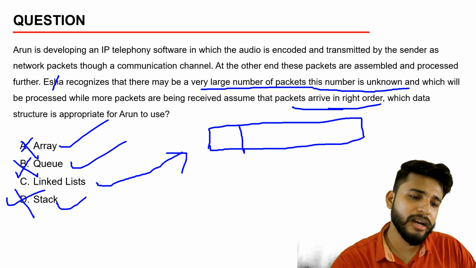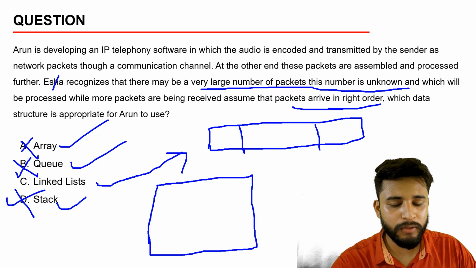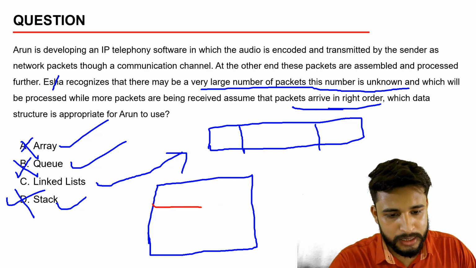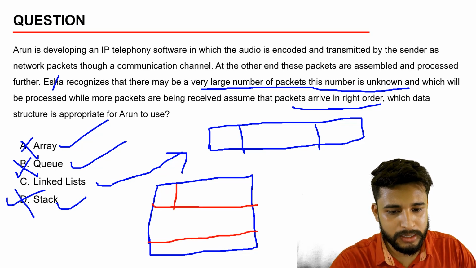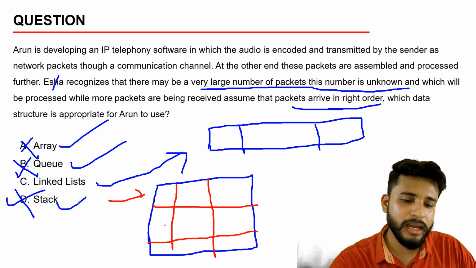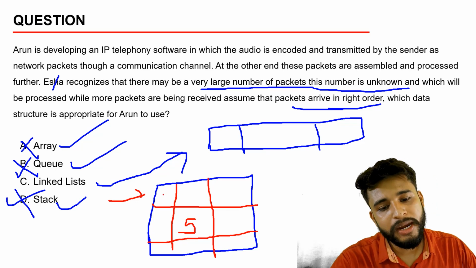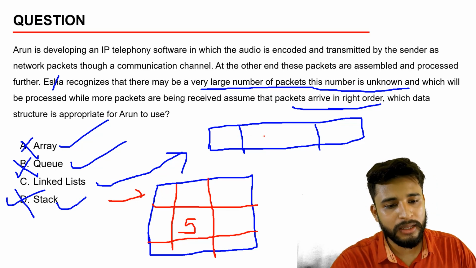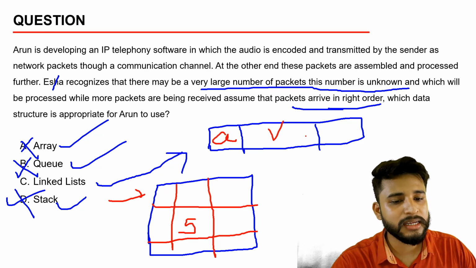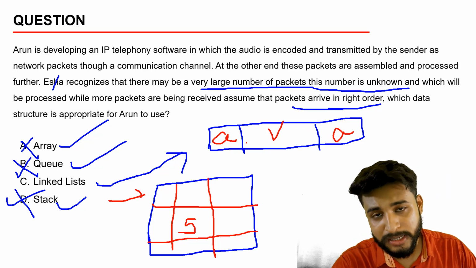In a linked list, we never define what the size of the linked list will be. Suppose we are storing some packets. Suppose this is a block, and these are the blocks that are storing the packets. Here are 1001, 1002, 1003, 2000, 2001, 2003. Some values have been stored previously, so it is preoccupied. When you are storing in a linked list, there is a value and an address. In a doubly linked list, there is a previous address and a next address.